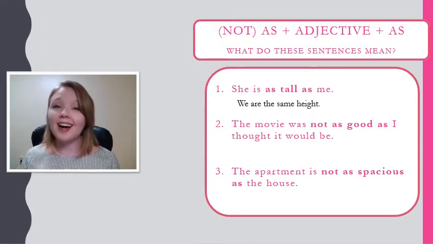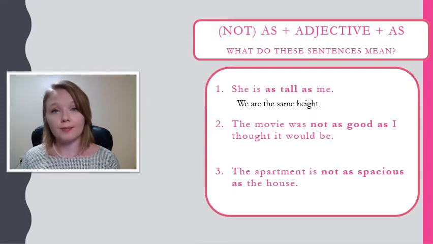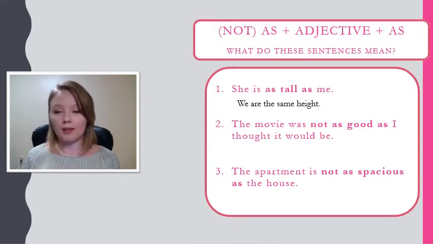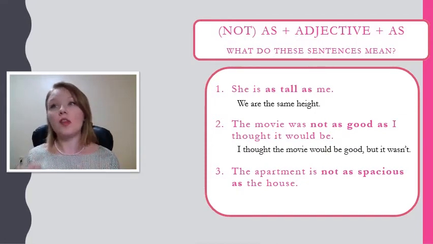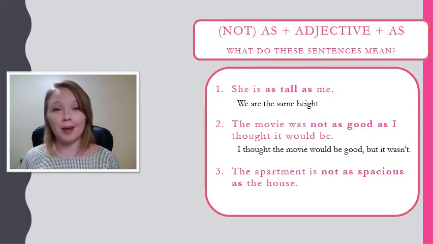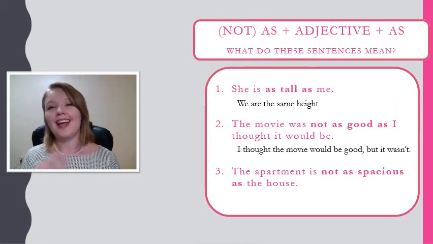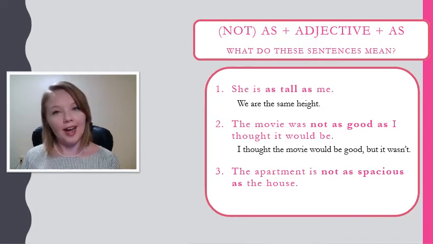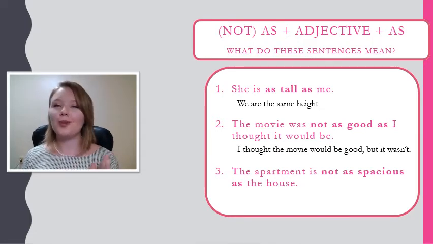Let's look at number 2. The movie was not as good as I thought it would be. If the movie was not as good as I thought it would be, this means that I thought the movie would be good, but it wasn't. I'm sure you have had this happen before. Maybe you saw a preview for a movie and you thought, wow, it will be amazing. And then you see the movie and it's just okay. In that case, we could use not as good as.